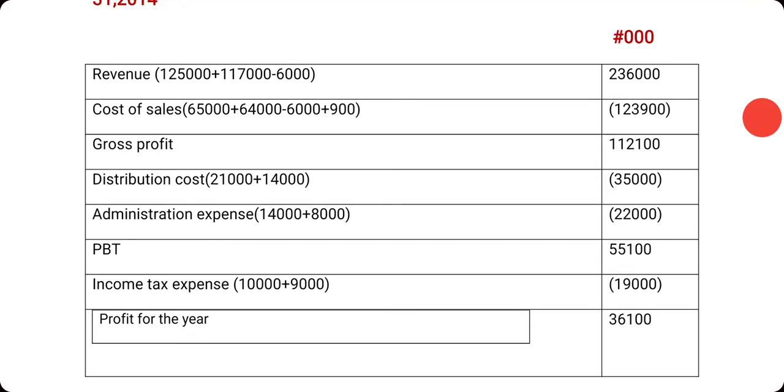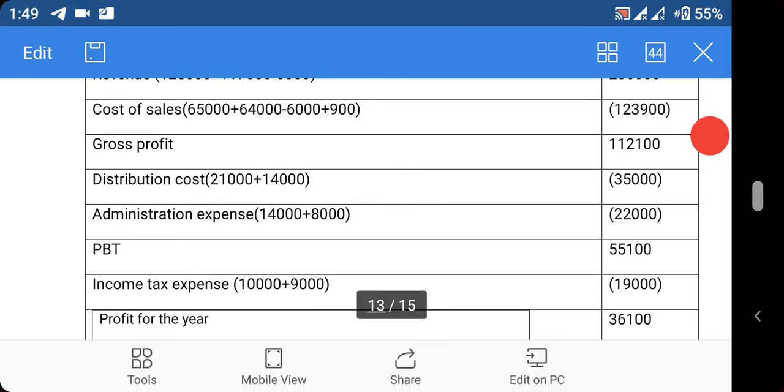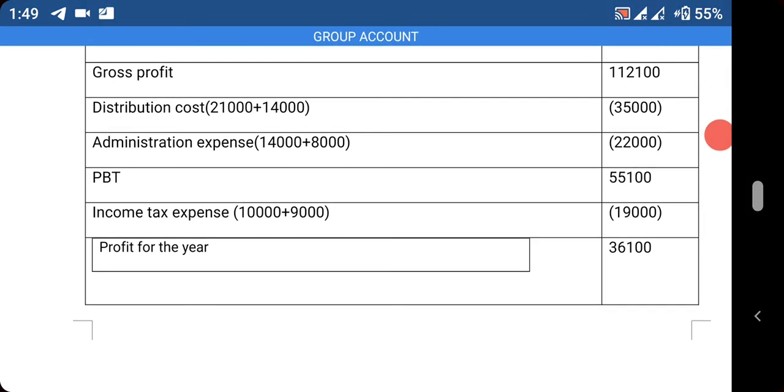The distribution cost of the holding company plus the distribution cost of the subsidiary will give us this. Administrative expenses of the holding company plus that of the subsidiary will give us this. So you just pick the figures from the equation. Once you pick this from the equation, it is easy for you to go.